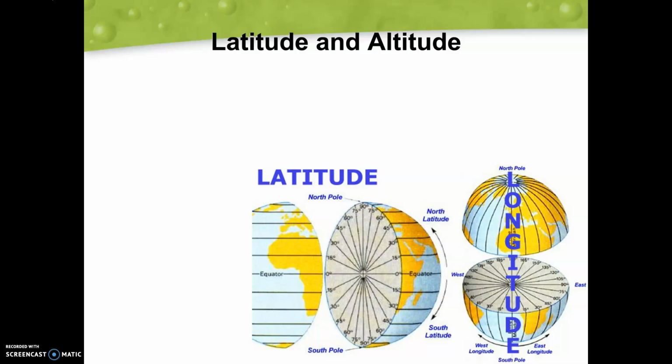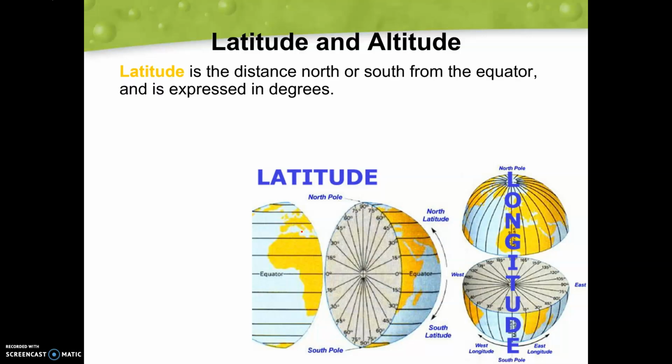Next thing we're going to talk about here is our latitude versus our altitude. So it's important to remember that latitude is moving up like rungs of a ladder, and we start measuring our latitude at the equator. So latitude is the distance north or south from the equator, and it's expressed in degrees. So we can really see that with this circle here, where we can see right at the North Pole, we see 90 degrees, we see 0 degrees coming through our equator, and we measure those lines up from the equator or down from the equator.